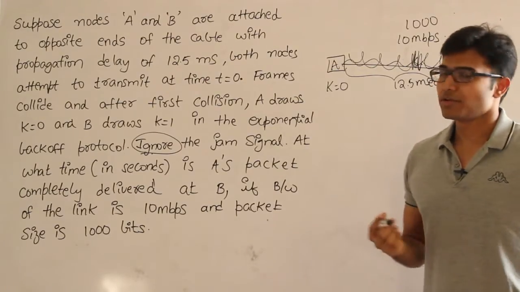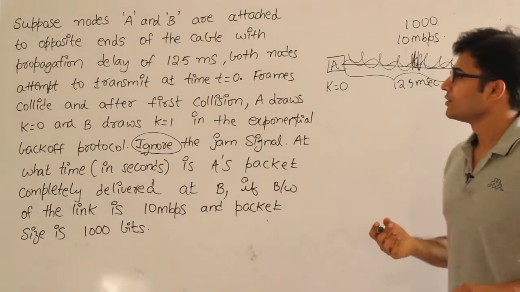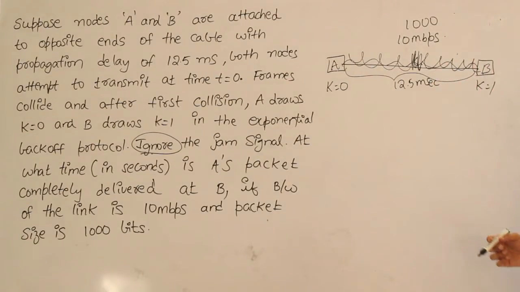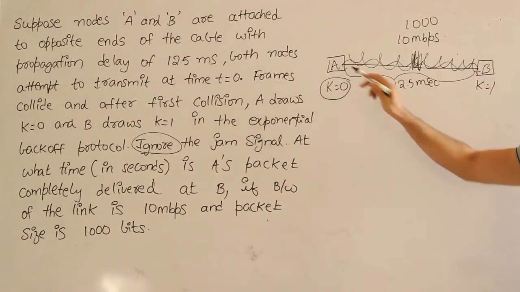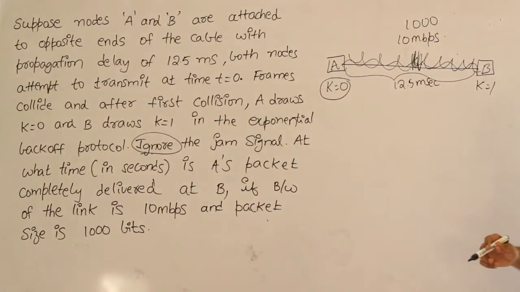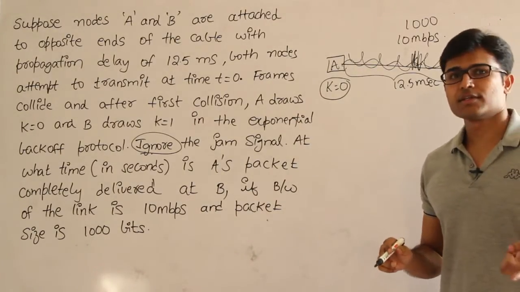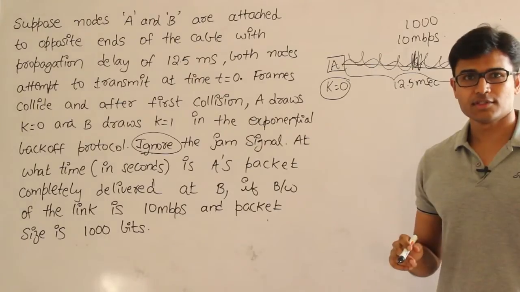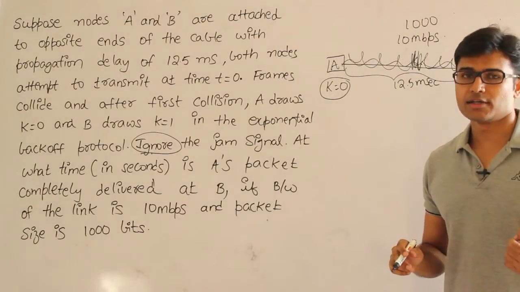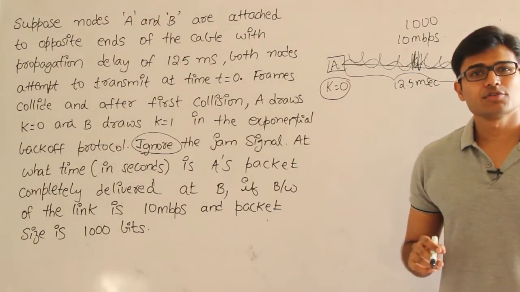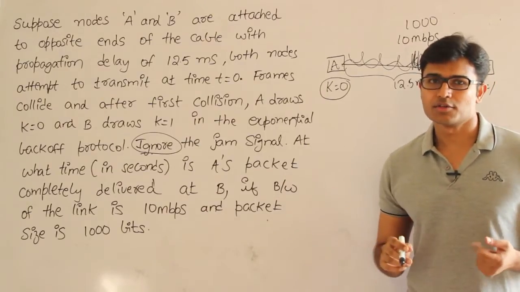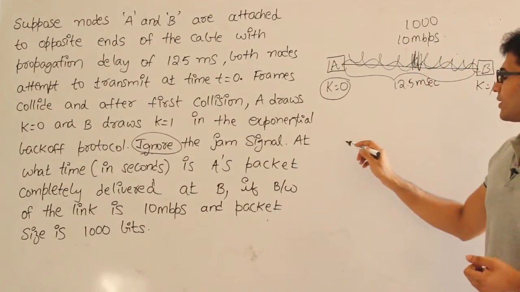So in order to solve this question, we should understand one thing first. Whenever there is a collision, even though one station gets k equal to 0, which means it can start immediately, it is not supposed to start immediately. The reason is this.